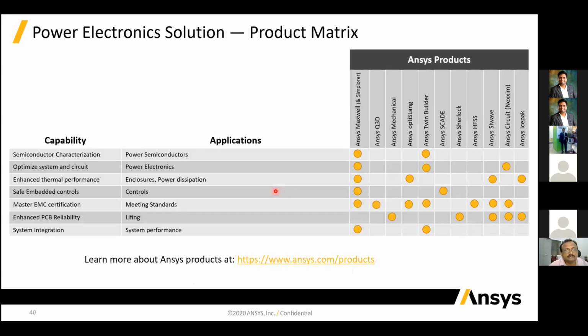And the next, we have a list of power electronics devices. For power electronics, we require ANSYS Twin Builder, ANSYS Maxwell, Simplorer, and for the lifetime, you require ANSYS Mechanical, and for system performance, you require Maxwell and the ANSYS Twin Builder. So these are the products that are basically used one way or another, like designing a battery